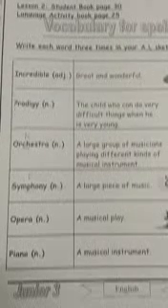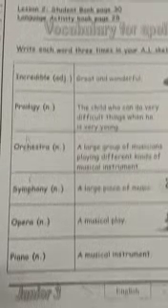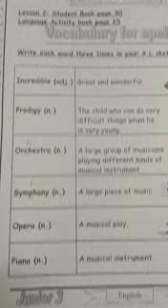Okay, again, let's read the words together and explain them again. Here we have incredible, and incredible is an adjective, and it means great and wonderful. For example, Batman is an incredible character.